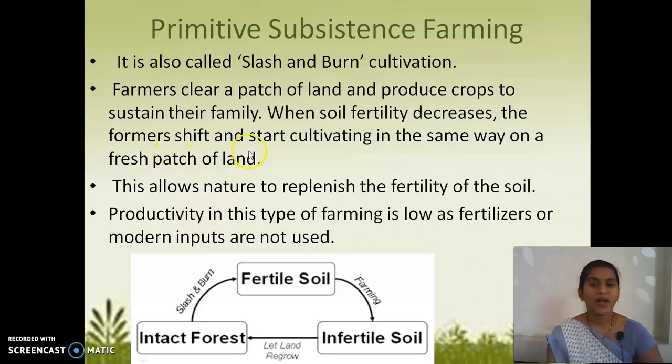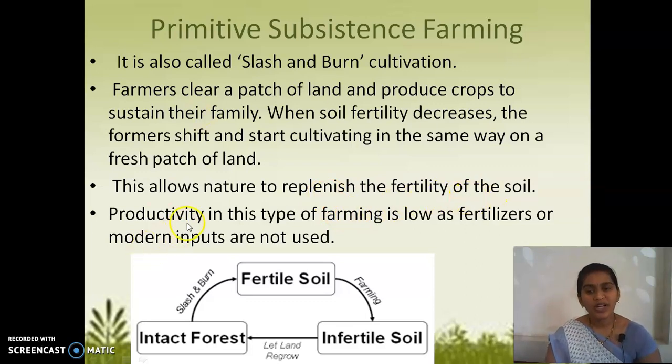Once the soil loses its fertility, this allows nature to replenish the fertility of the soil. They do not do anything, they just leave that land, so nature can regain and restore the fertility of the soil.